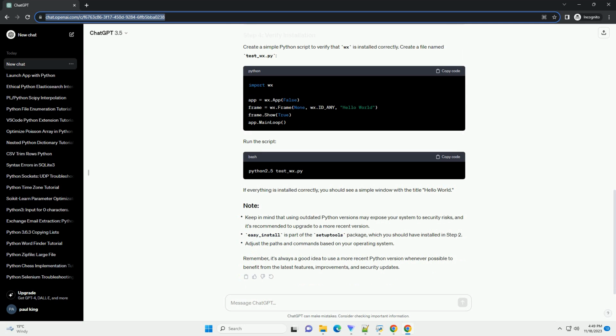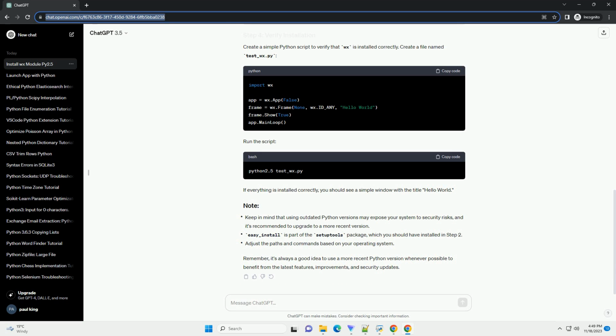Before proceeding, make sure you have Python 2.5 installed on your system. If not, you can download it from the official Python website, https://www.python.org/download/releases/2.5. Here are the steps to install the wx module on Python 2.5. The setuptools library is required for managing Python packages.